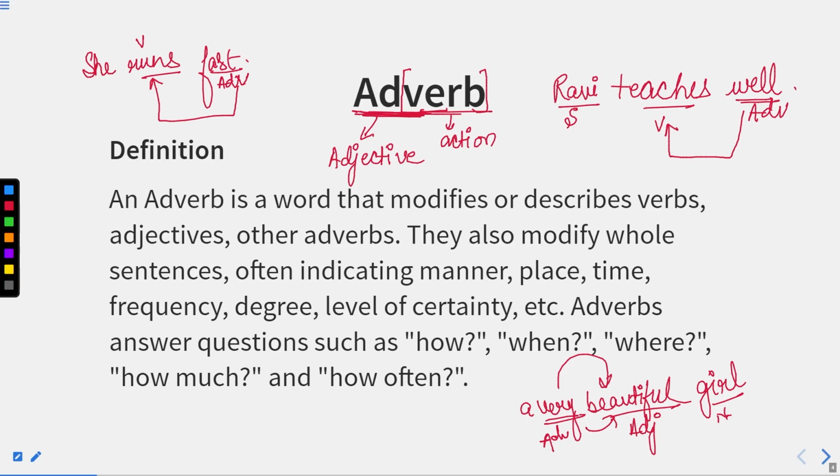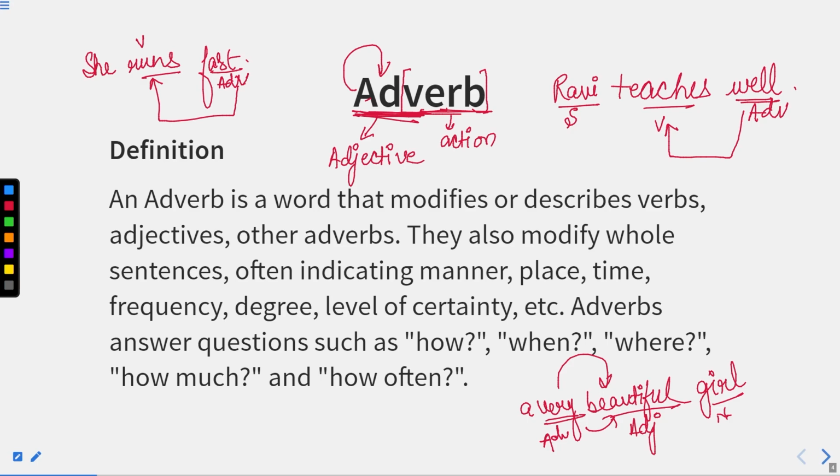Now, there is one more quality of an adverb. What is that? Now, adverb is a word which can qualify itself as well. How? Now, you can see ad over here, ad for adjective, and ad also stands for adverb. So, it is a kind of part of speech which can qualify a verb, an adjective, and an adverb as well.